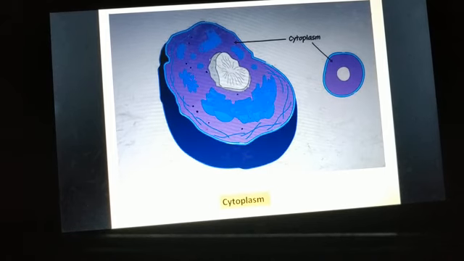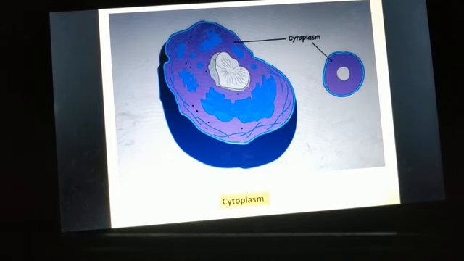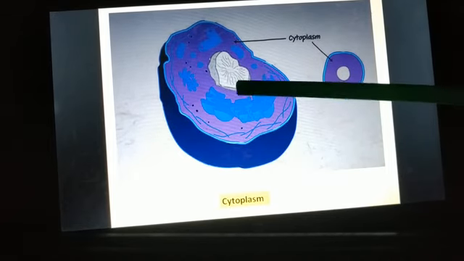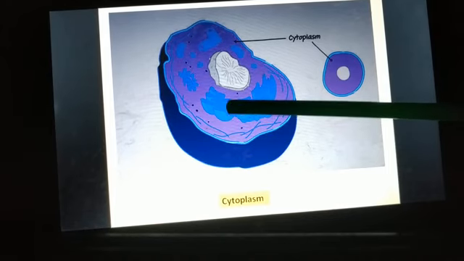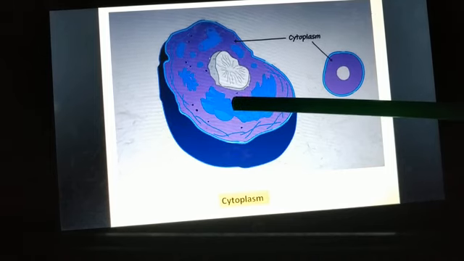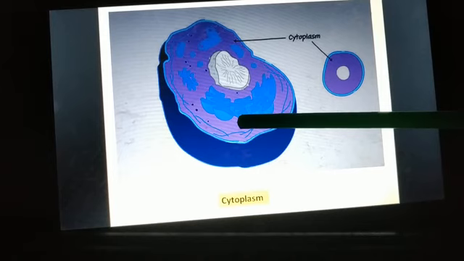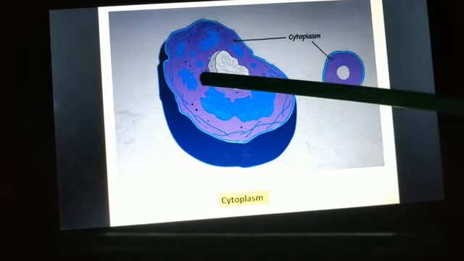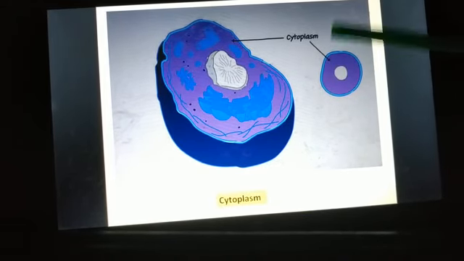So the difference is, the cytosol is the fluid material, and cytoplasm includes the fluid material along with the organelles that are embedded in it. So cytosol includes only the aqueous material.